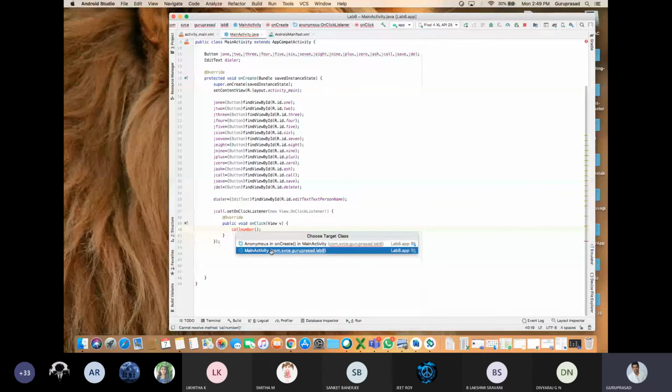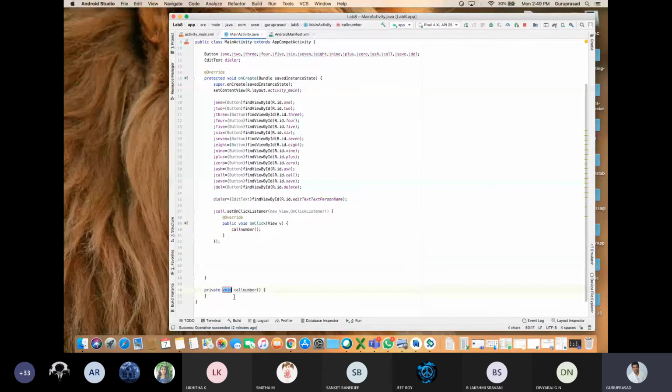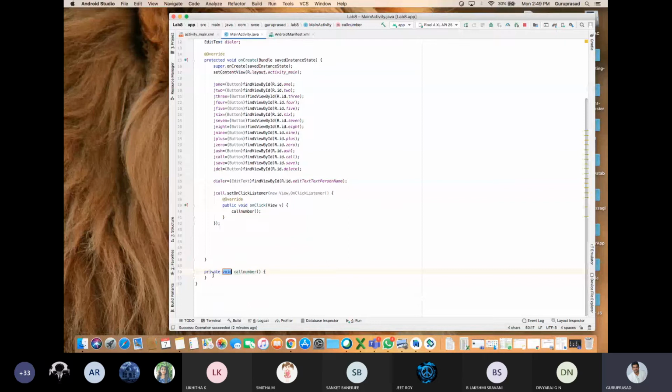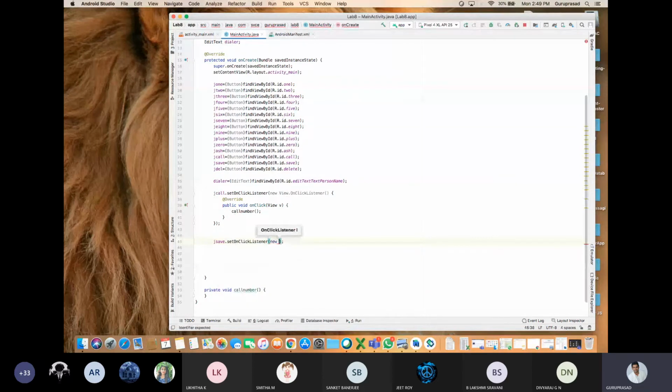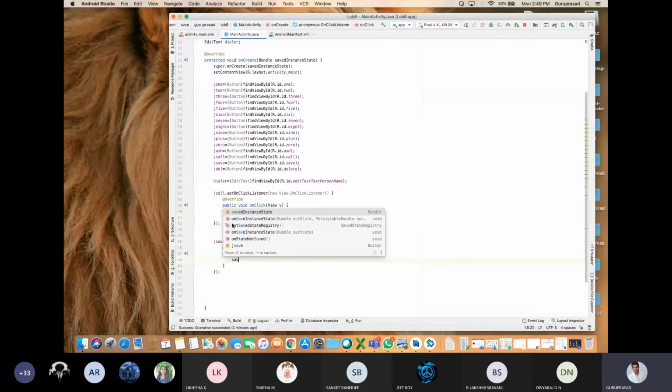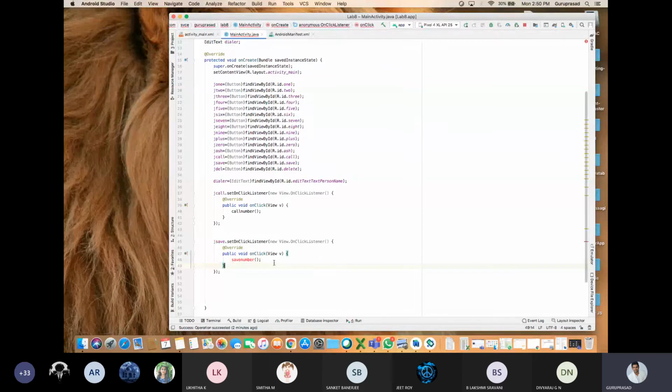Next, similarly for the save button, Java save button dot set on click listener, new view on click listener, save number. I am calling the save number method. I'm getting the red mark because I have not defined a method in the main activity. Alt enter, create a method in the main activity. Whatever I want, I can write here.